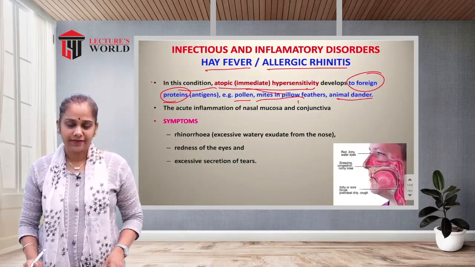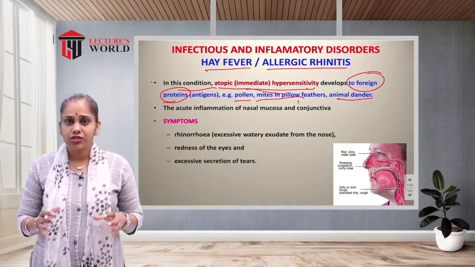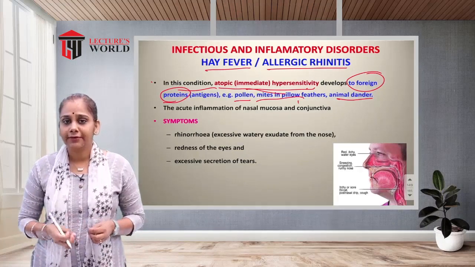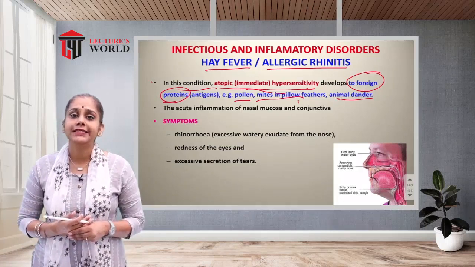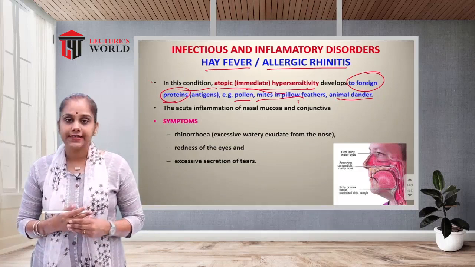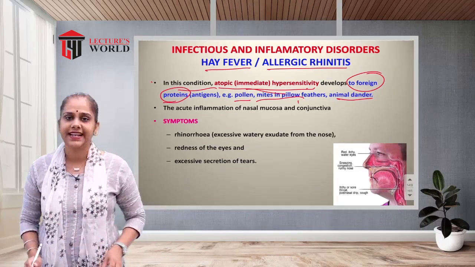Foreign particles or pathogens enter the nose and cause an allergic reaction. That is known as hay fever or allergic rhinitis.